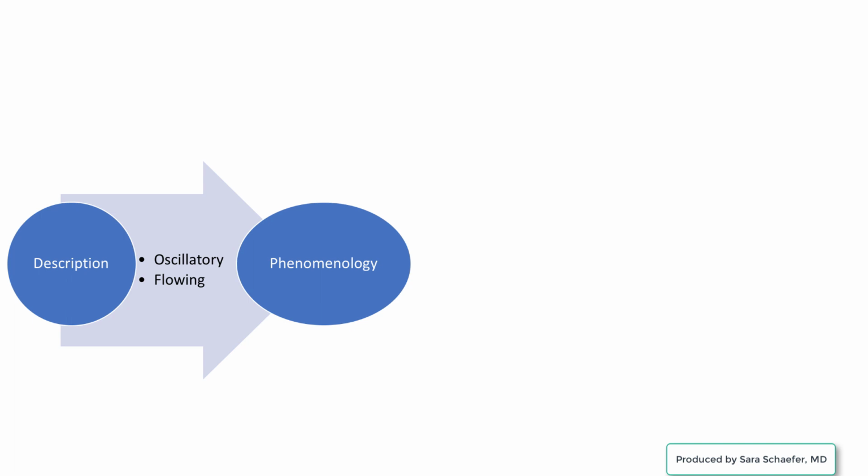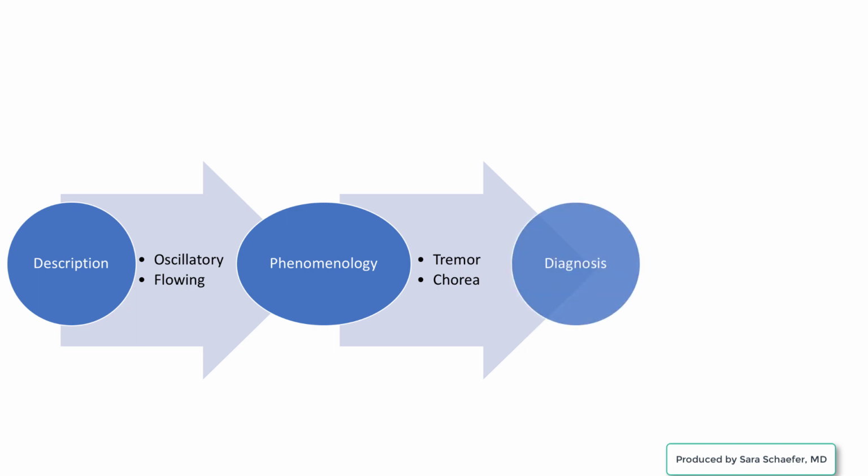of the movement. Phenomenology refers to using observable components of the movement to determine the phenomenon that we are observing. Examples of phenomenologies in movement disorders are tremor, chorea, or other movements which are more fundamental than the ultimate diagnosis. Examples of diagnoses are essential tremor and Huntington's disease. Working from the description to the phenomenology to the diagnosis, we can make informed diagnoses.